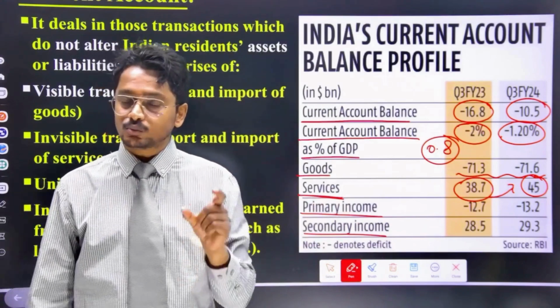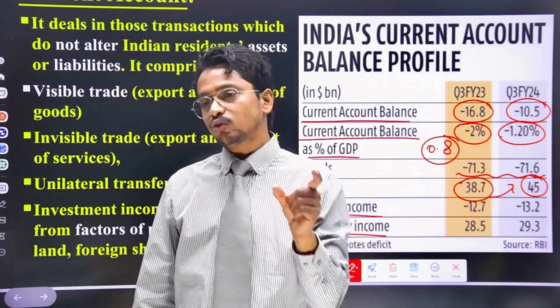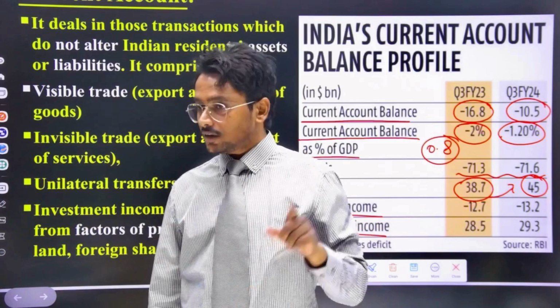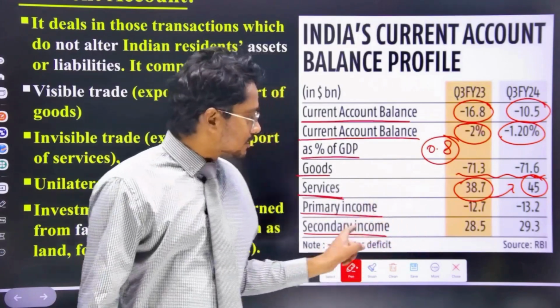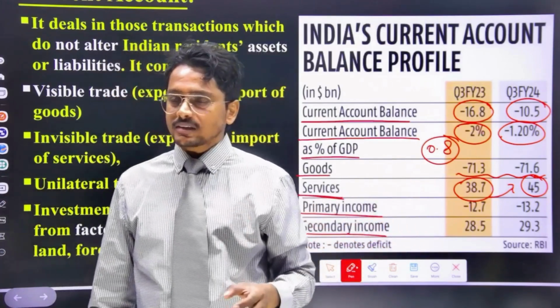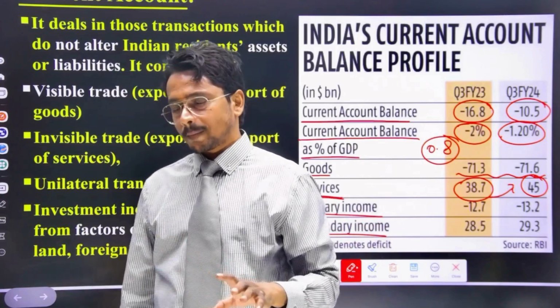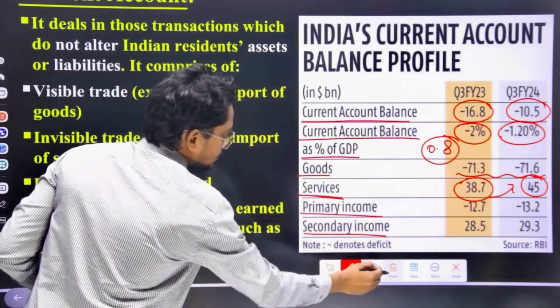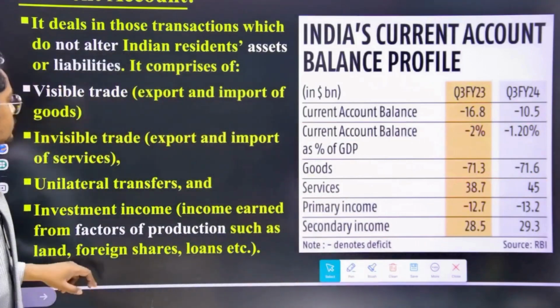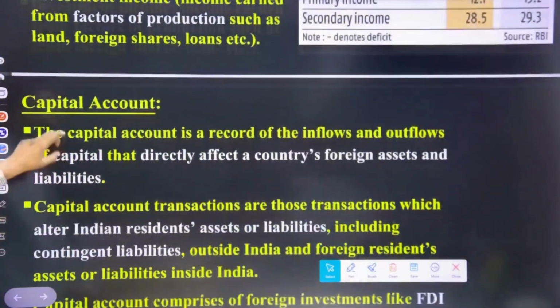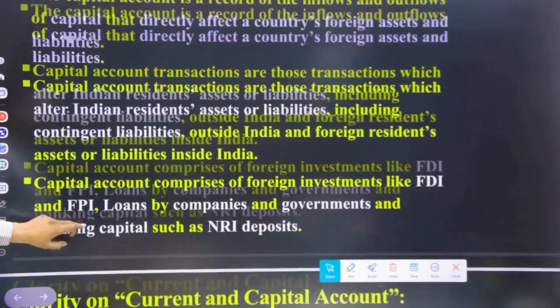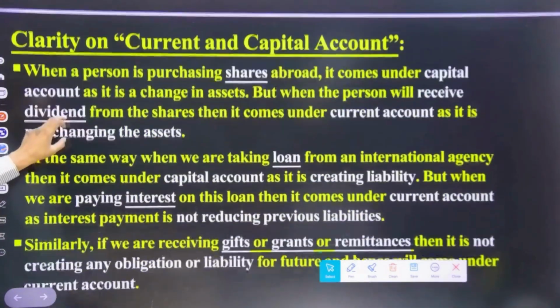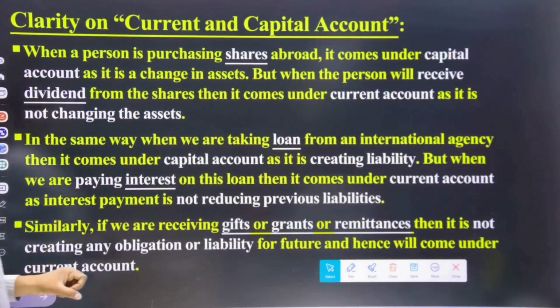Primary income is that income which comes from the four factors of production, which we discussed earlier. What is secondary income? Secondary income is generally remittances, gifts and grants. So this is the basic structure of our balance of payment and foreign exchange reserve. See, these things we have discussed. Here one very important slide is this. We will establish clarity on current account and capital account.